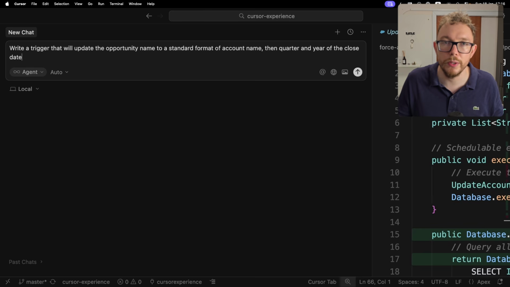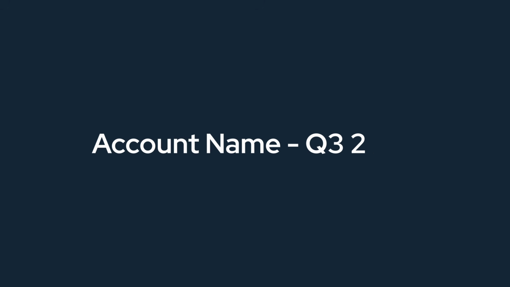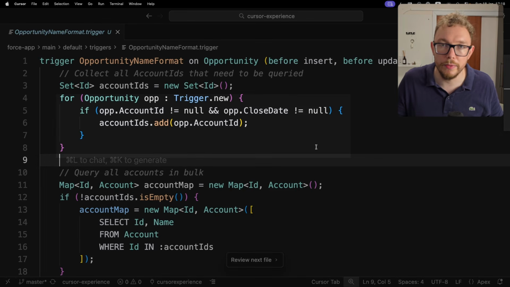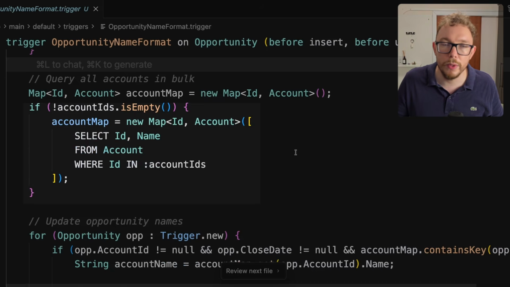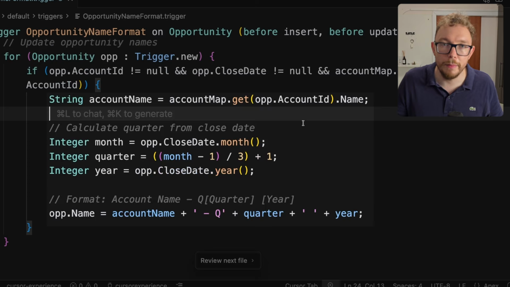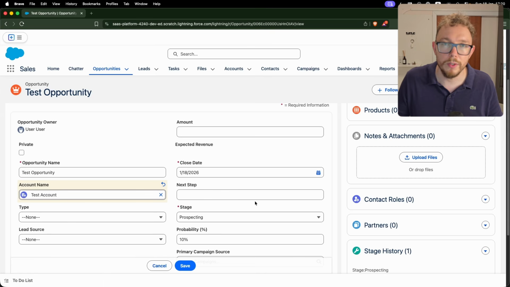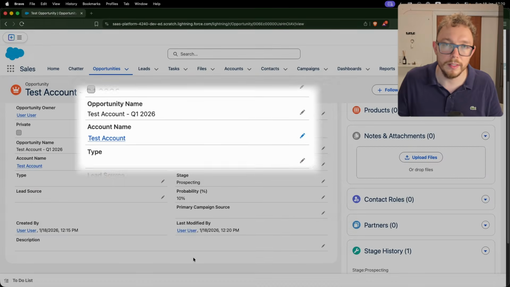Now let's go ahead and write a trigger on the opportunity where we set the default name. What I want is the account name to be first, then the quarter and year that the opportunity will close. So now I have an opportunity trigger that grabs all of the account IDs. We then go and query them to get the name. Then we go and format accordingly. And while this does deploy, this doesn't follow many best practices, like having a separate trigger handler file, as well as going and calling this opportunity trigger. Nevertheless, we can go and save and see that this works.